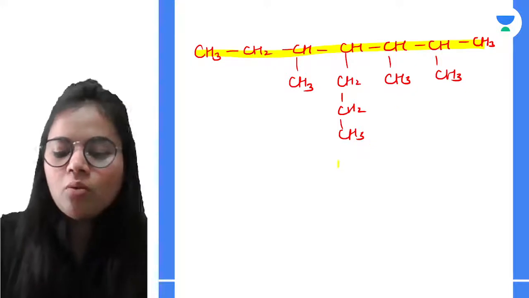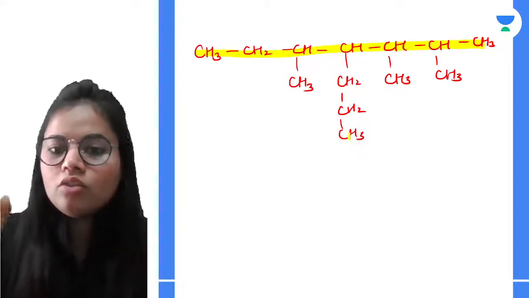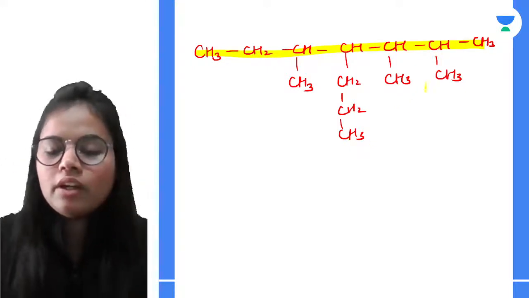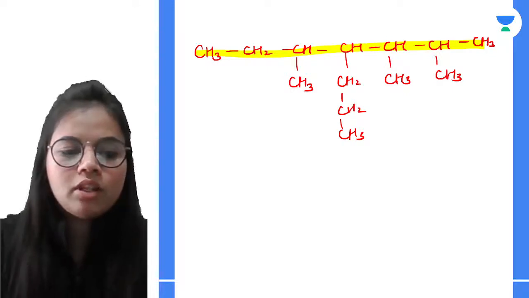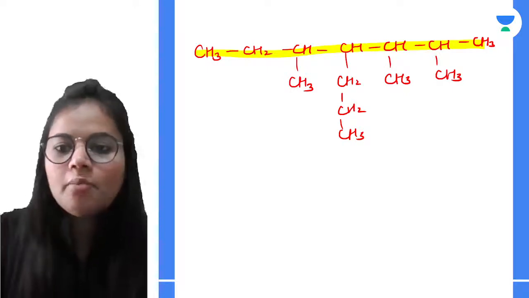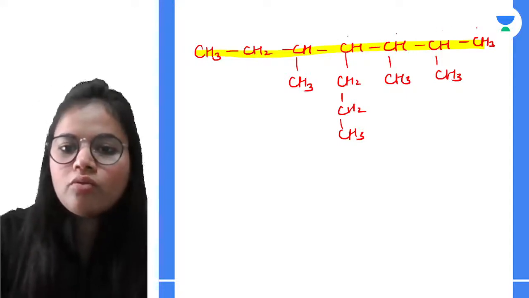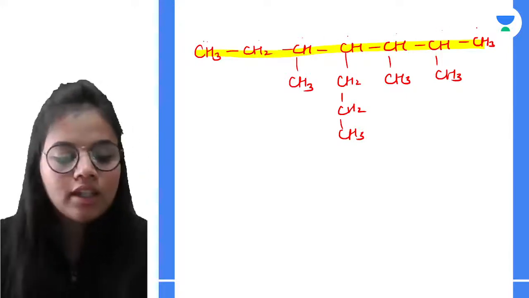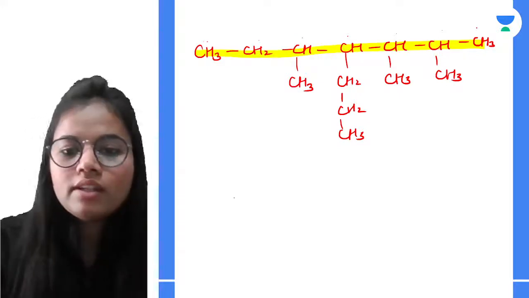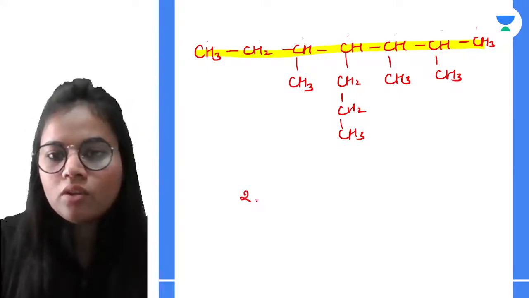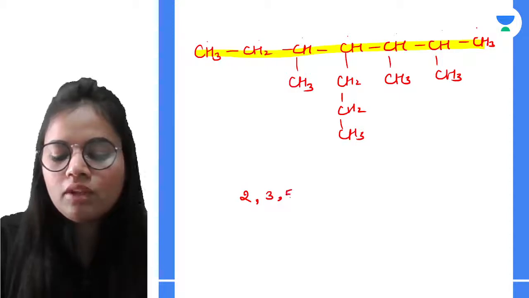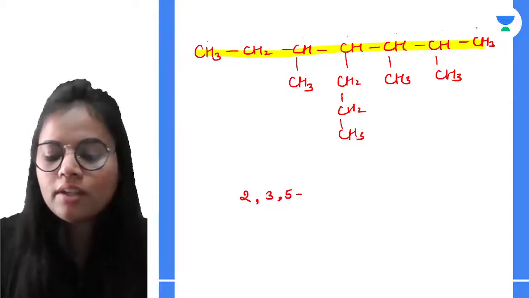Now what are the points that we should remember over here? In this particular chain I will start numbering from here: 1, 2, 3, 4, 5, 6 and 7. Seven carbon atoms are present, and there are groups on the second, third and fifth carbon atoms. How many groups are present?